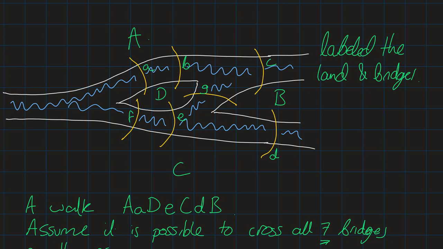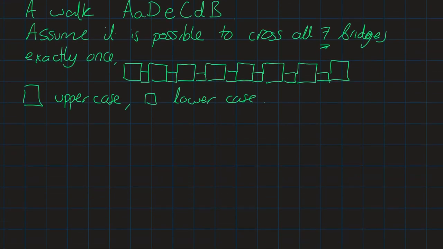Well, I can think about it like this. I need to cross this bridge, and this bridge. Okay, and I could end up doing something like this and this, and I don't know what happens elsewhere, but notice that this means that I need to stand on A at least 2 times. I need to stand on the landmass capital A at least 1 time, and then another time. Okay, so I'm going to write this down.